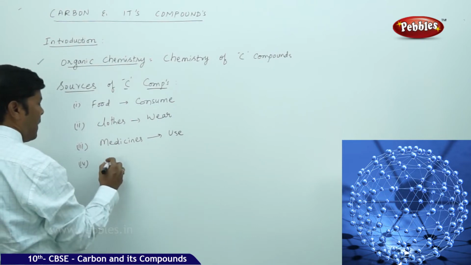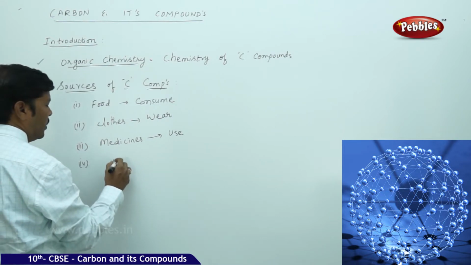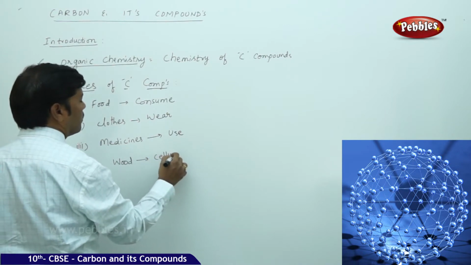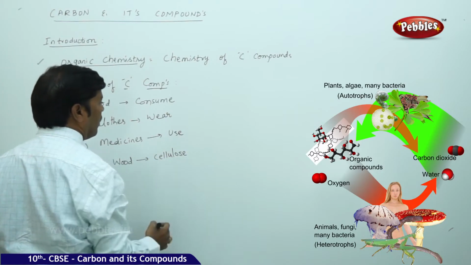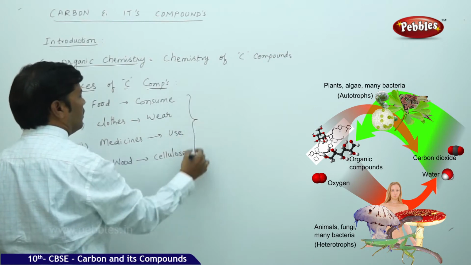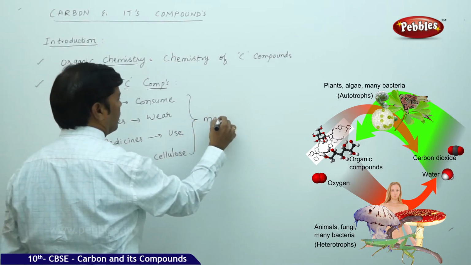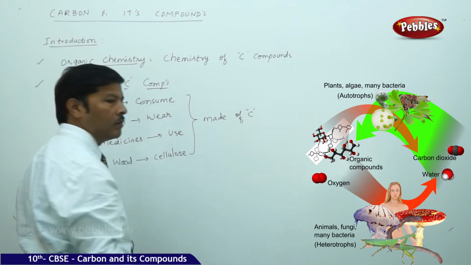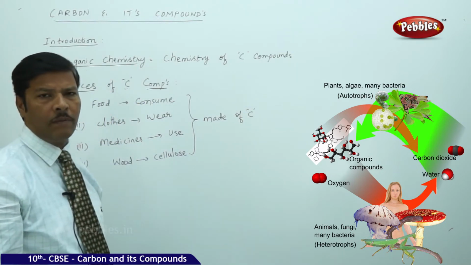Then you can take wood, which contains cellulose. All these are made of carbon. They are the sources of carbon.